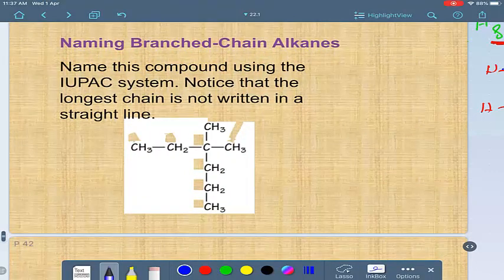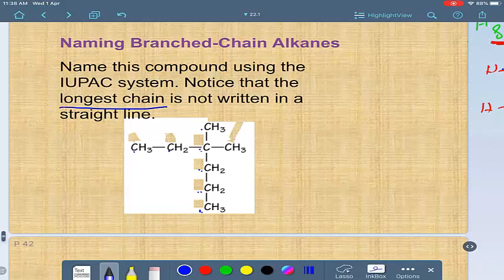If you have a compound like this, name this compound using the IUPAC system. Find the longest chain first. It's not a straight line, but you have to find out the longest chain. 1, 2, 3, 4, 5, or 1, 2, 3, 4, 5, 6. The longest chain is 6, longer than 5.